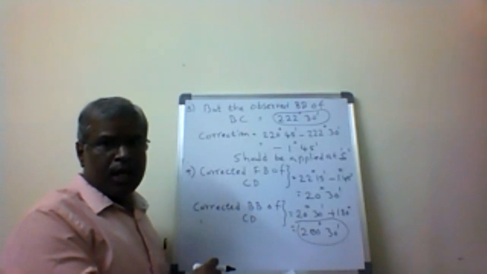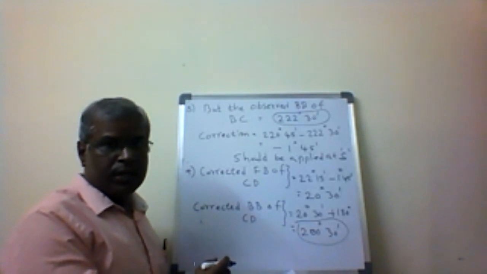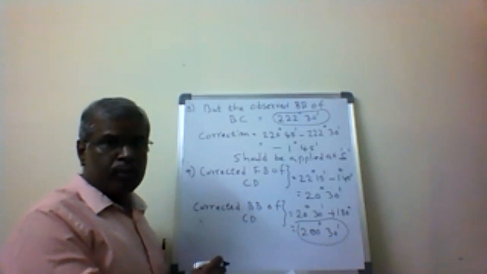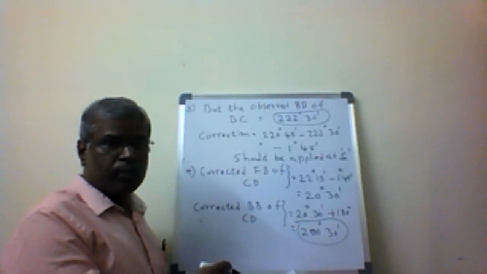So the backward bearing of CD is going to be correct. Earlier we started with the E station, the forward bearing of EA is correct, and the forward and backward bearings of DE are correct. With the EA forward bearing correct, the CD backward bearing is going to be correct. So whatever corrections we applied are the right ones. It is going to coincide.